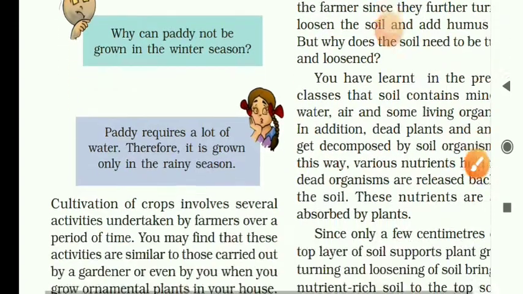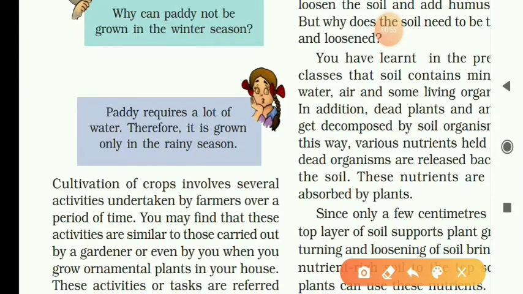Now we move on to cultivation of crops. Cultivation of crops, like growing of crops, involves several activities, like several processes undertaken by the farmers over a period of time. Since a long time, the farmers are cultivating the crops. They need several steps or several processes. You may find that these activities are similar to those carried out by a gardener.